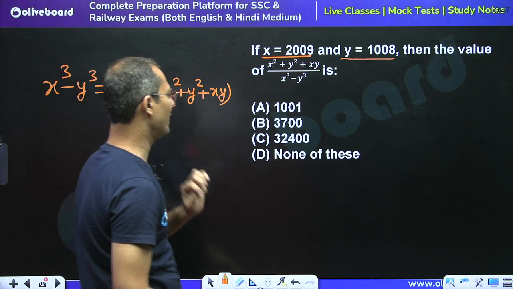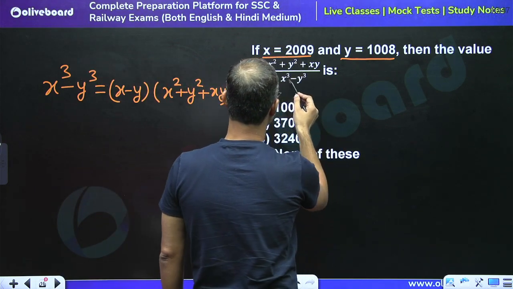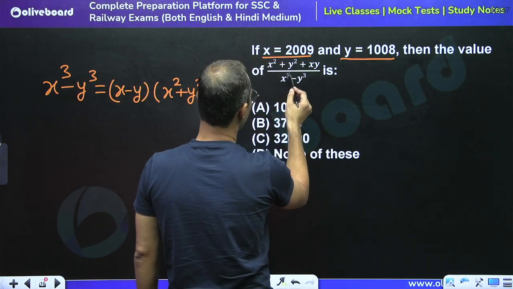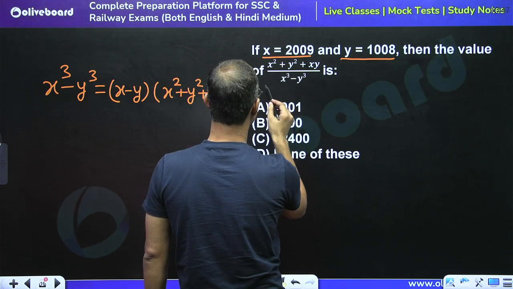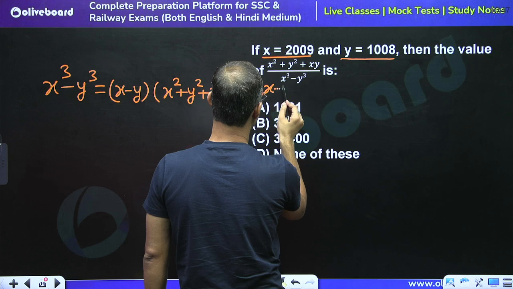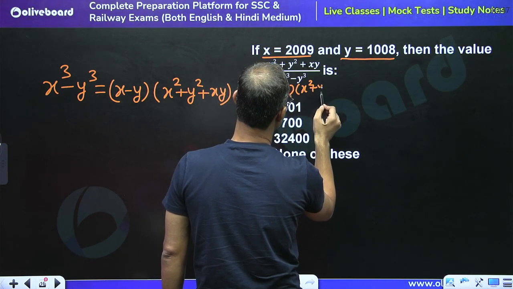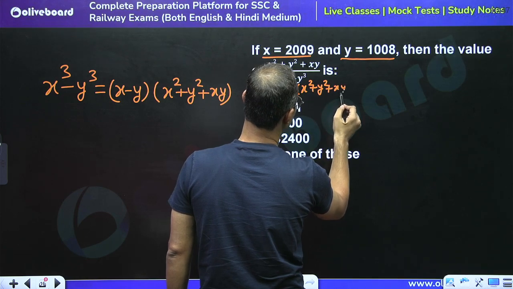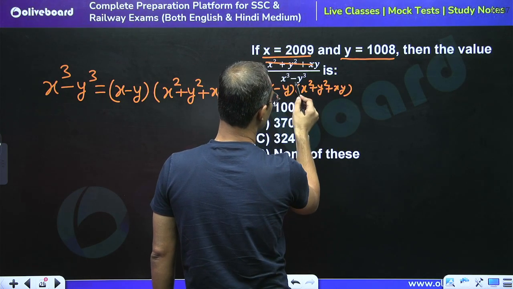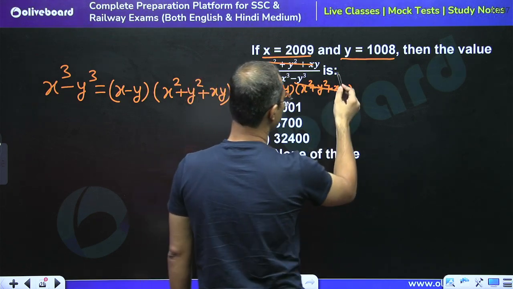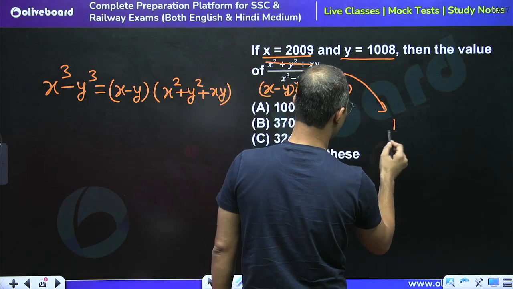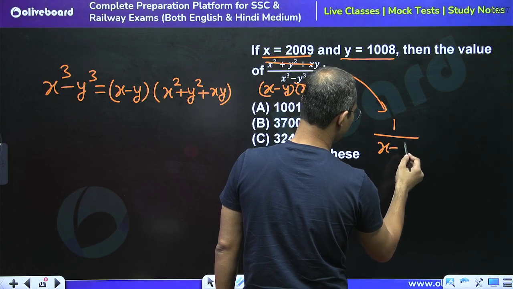So just putting the value of x cube minus y cube in the denominator, we get (x minus y) bracket (x square plus y square plus xy). So the numerator term would be cancelled by this, and we will be left with 1 upon x minus y.